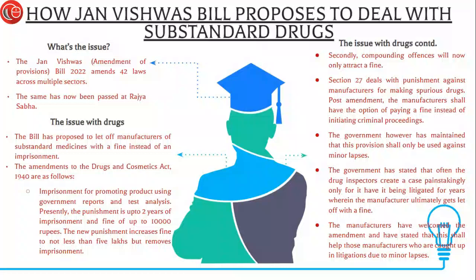Now, the government has responded this way. The government maintains that compounding will be available only to manufacturers who are facing jail over minor lapses and not to repeat offenders. As was expected, the manufacturers have welcomed this amendment, and they've said that this is going to be a way out for protecting us from long and false prosecutions and litigations, which are also a sort of stigma in our society, and often businessmen end up losing their business because of this.